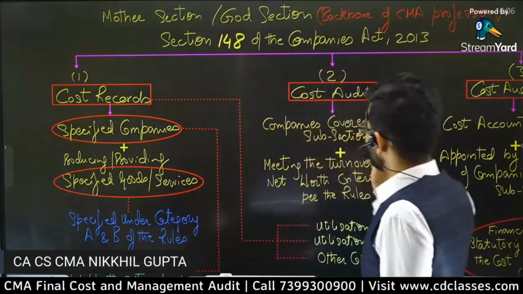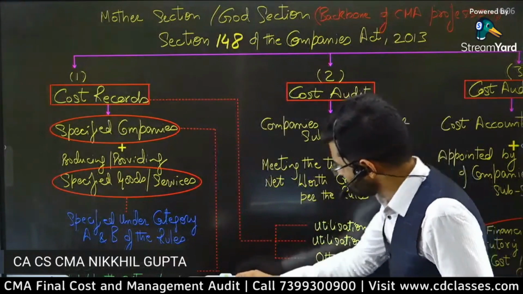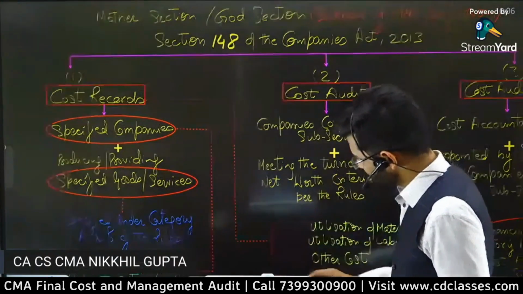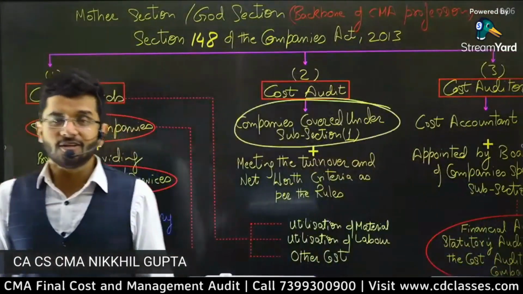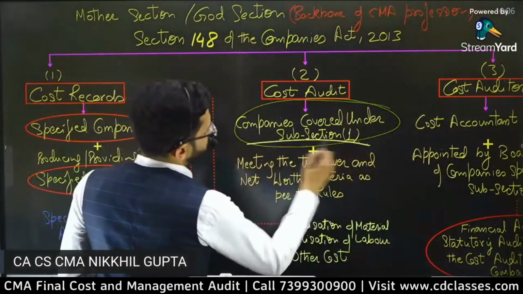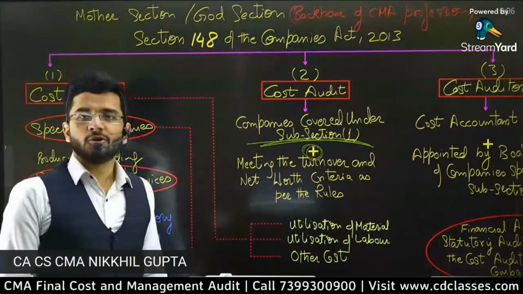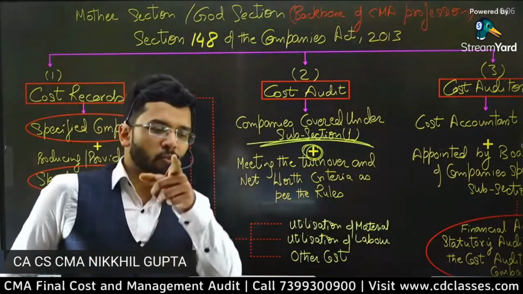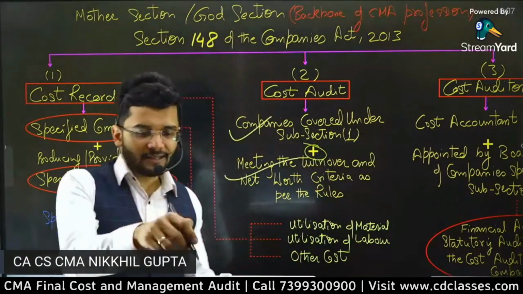So the first condition of cost audit, guys, is you have to prepare your cost records. You should be covered under subsection 1. That is the first condition of cost audit. Plus. So guys, plus would mean both the conditions are to be cumulatively satisfied, or any condition is satisfied will be cool. Please write in the chat box.